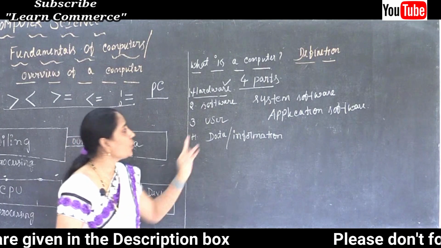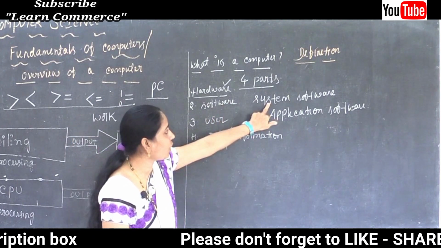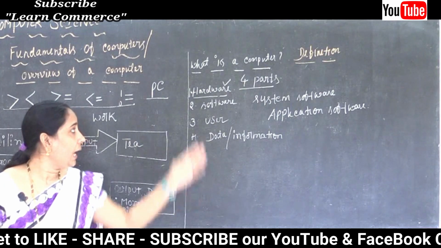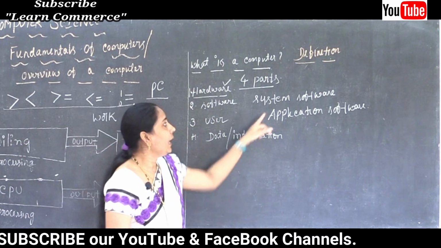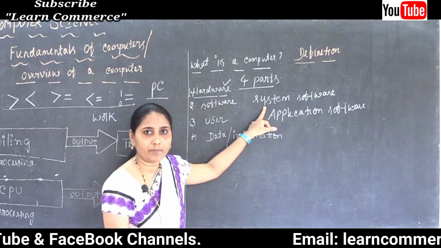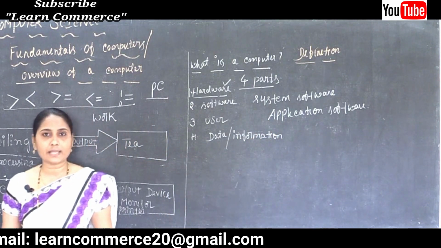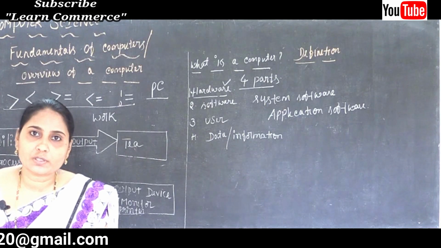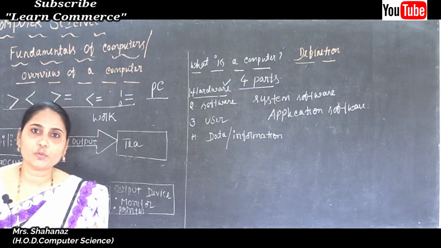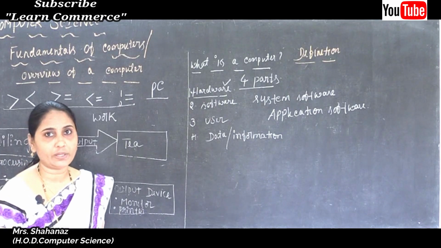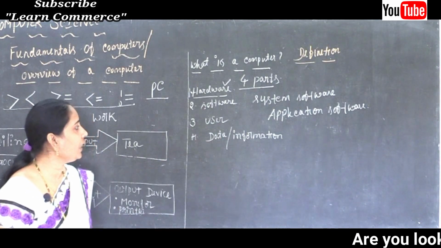Software is classified into system software and application software. System software is developed by the manufacturer, but application software is developed by the user. Examples: Microsoft Word, Microsoft Excel, Oracle.